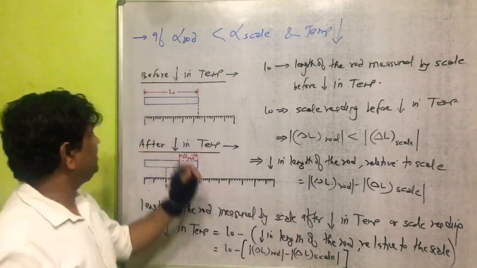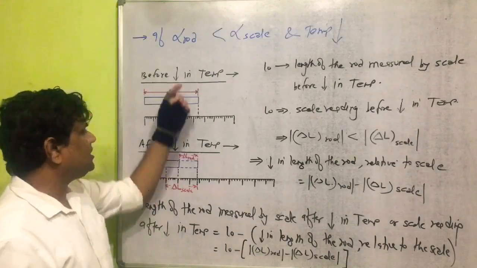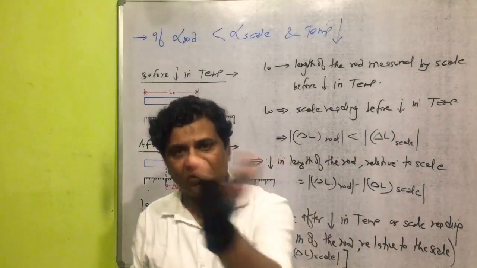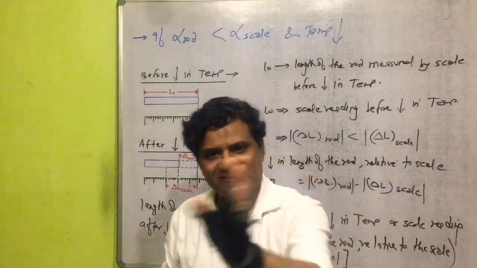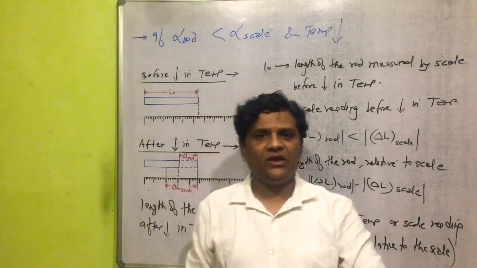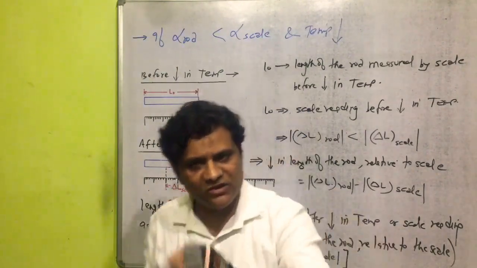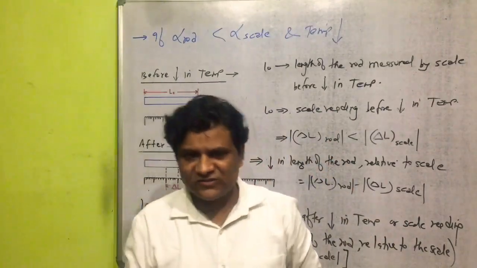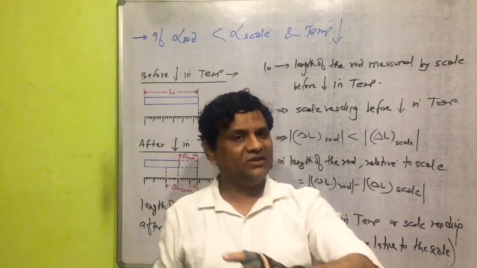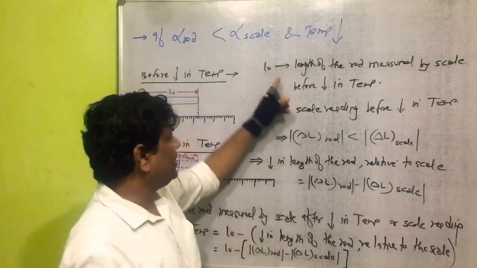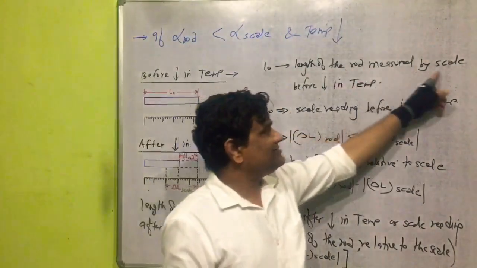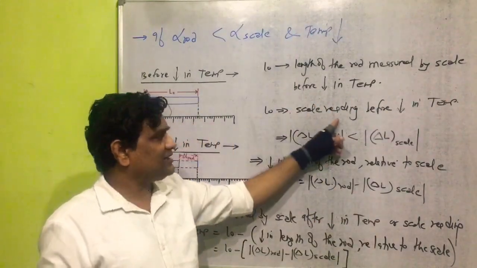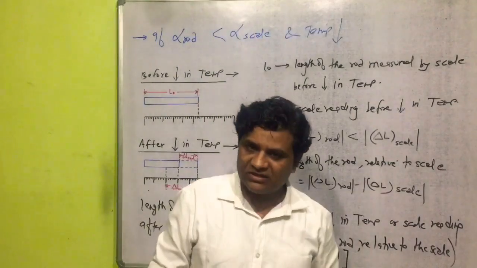Now question is arising here, what is this L naught? It should be clear in a class here. L naught is the length of the rod measured by scale before decrease in temperature, or L naught is the scale reading before decrease in temperature. So L naught is the length of the rod measured by scale before decrease in temperature, or L naught is the scale reading before decrease in temperature.